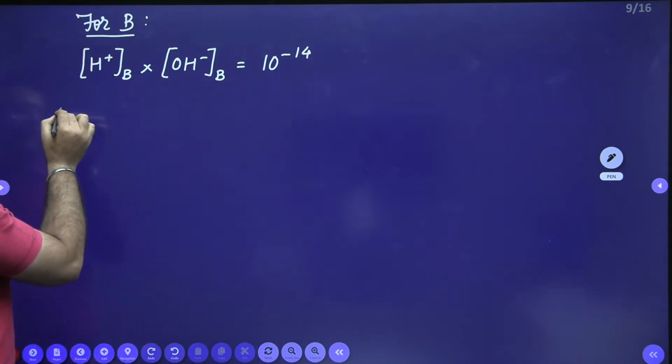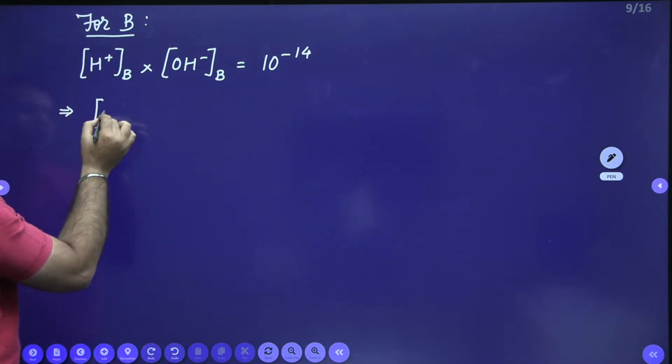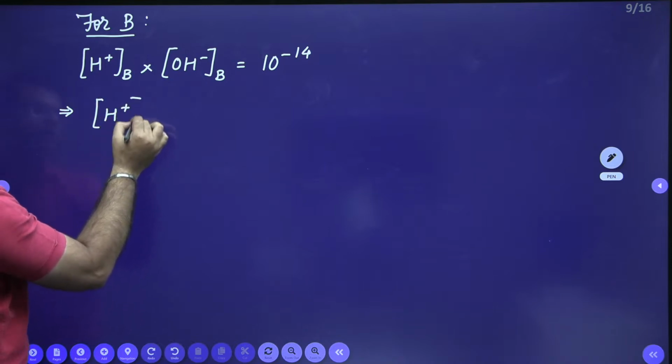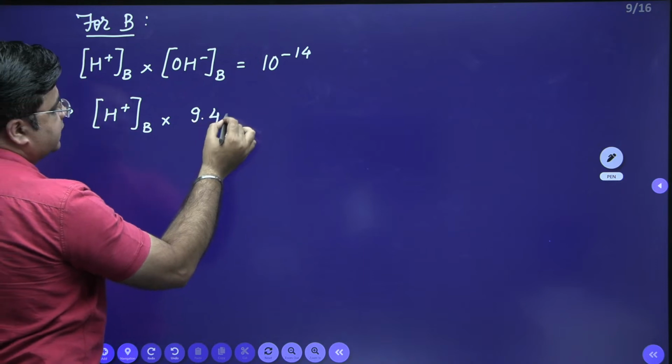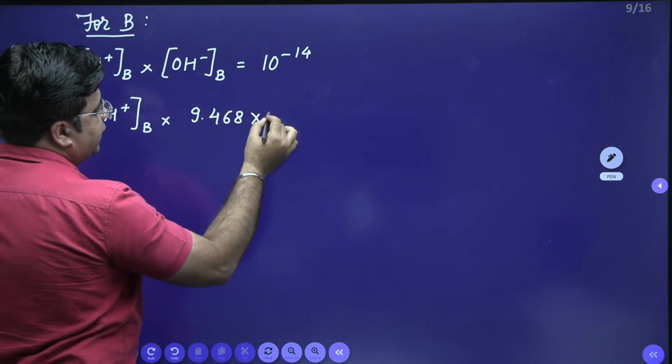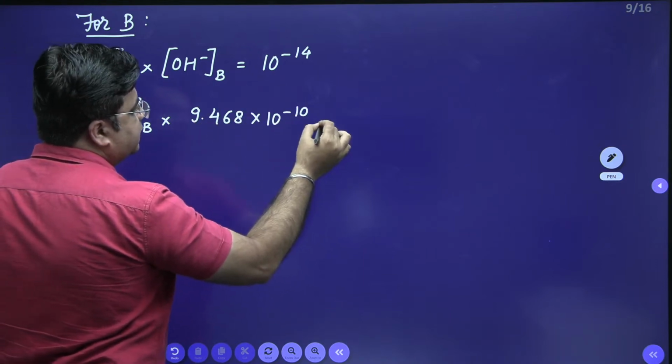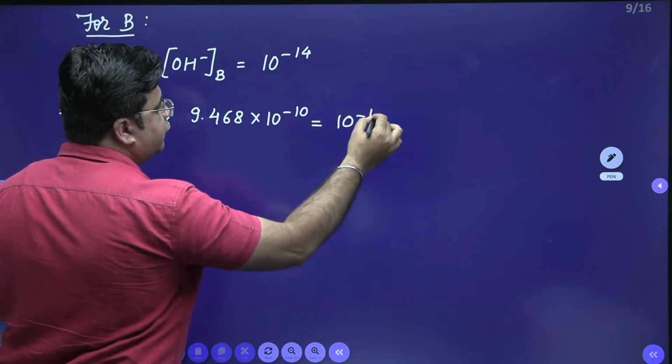Substitute the OH minus ion concentration for industry B. So you have H plus ion concentration for industry B multiplied by 9.468 into 10 raised to power minus 10 is equal to 10 raised to power minus 14.